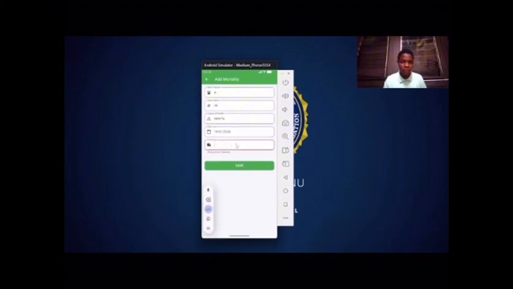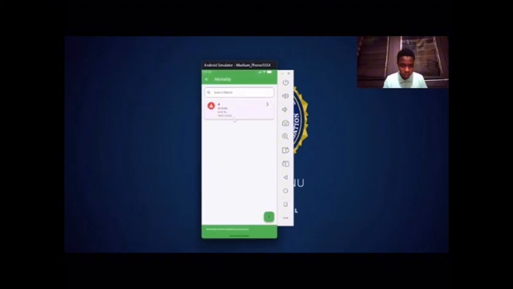So the remarks you can choose to maybe say it was just because they were overcrowded or something, or pandemic. So you see, yeah, it has been added successfully. So that's it for mortality too.